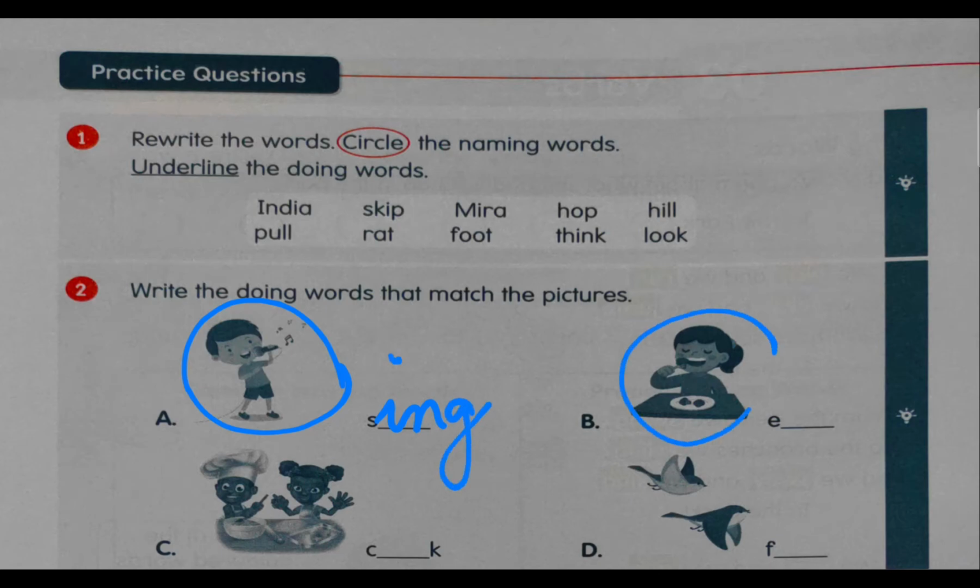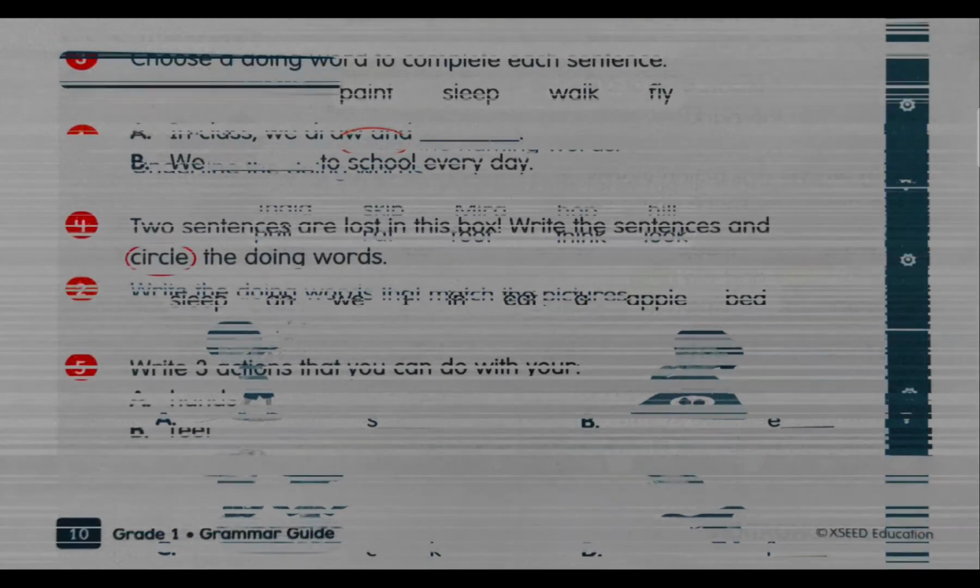What is this girl doing? Now E has already been given. A clue is given here. So E, what will it be? Now I want you to do this on your own. Try B, C, D on your own, okay? And look at question 3.